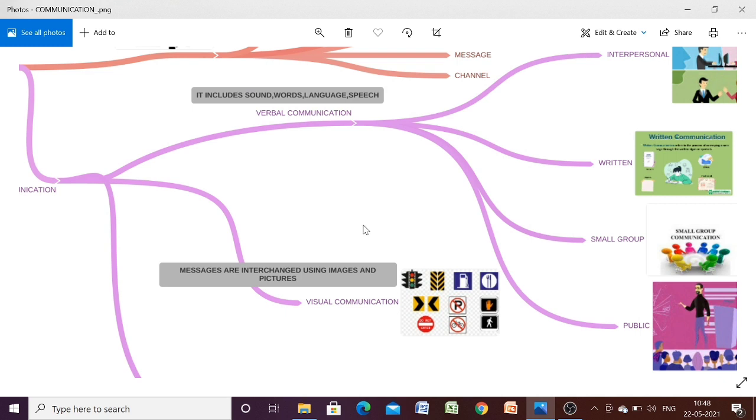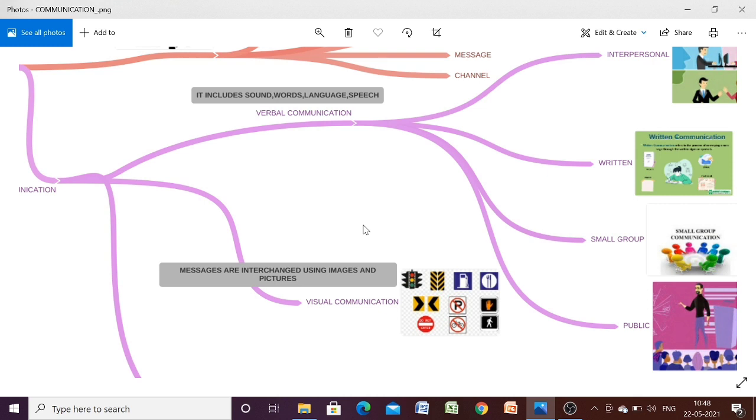Verbal communication means, students, it includes your sound, words, language and speech. If you are using your sounds, words, language and speech, then it is known as verbal communication, and speaking is one of the most effective and commonly used ways of communicating.